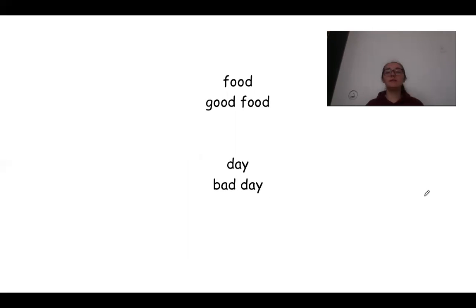Now, what we're going to talk about today is not just adjectives, but these certain words we use to talk about if something is the most or the least. So the best of something or the worst, right? I'm going to show you by showing you some adjectives. So we have the word food. Food is a noun, right? But if we say good food, we're describing the food, right? We're talking about the food. We're saying this food is good, right?